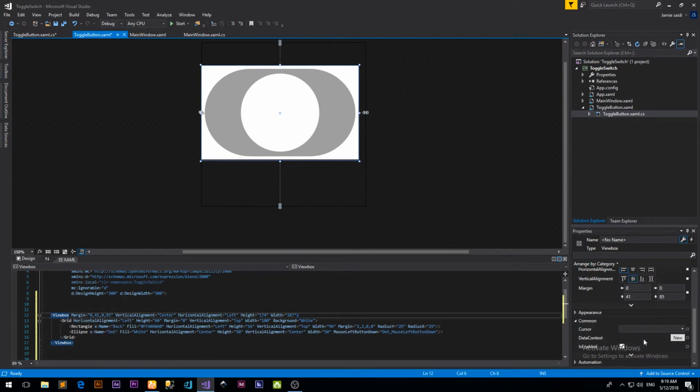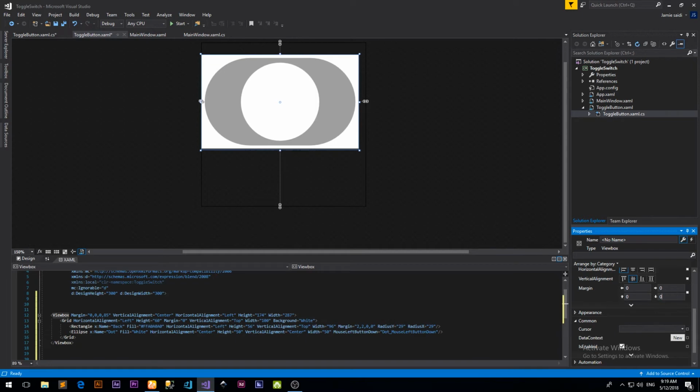Go to the view box, set the margin to 0.